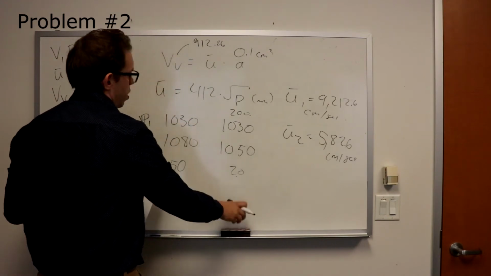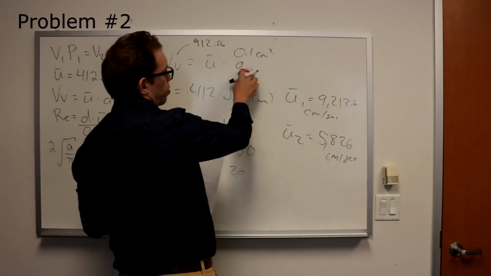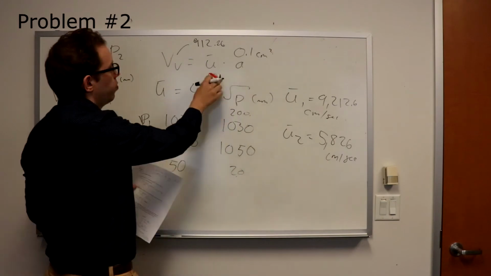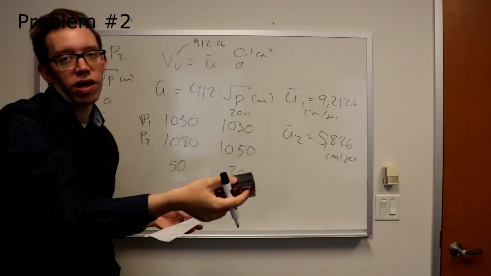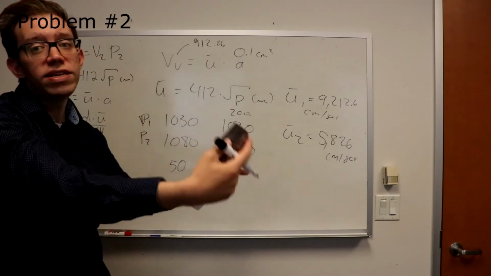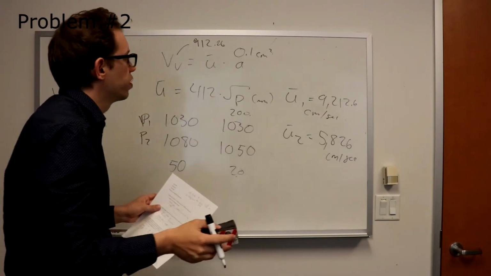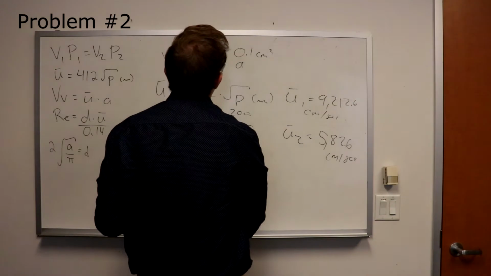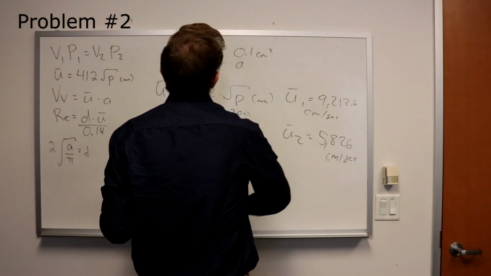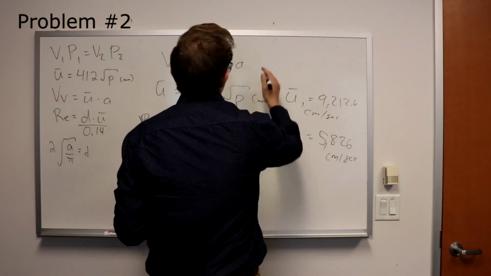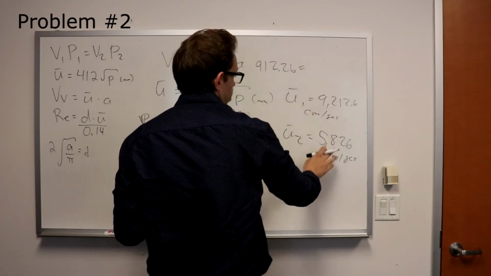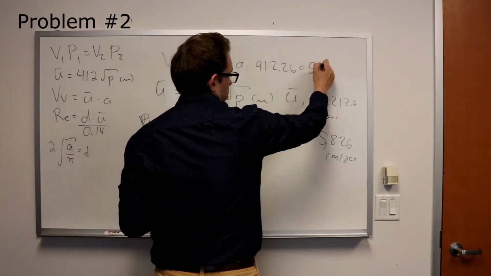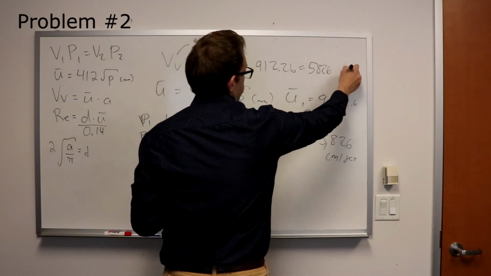Now, you're ready to put that into this equation. Now remember, we're going to find a different area. We have our new U, and then we're going to keep the same initial volume velocity because we want to find what the area would need to be to maintain that volume velocity. So it'll be 912.26 equals the second U times the area.